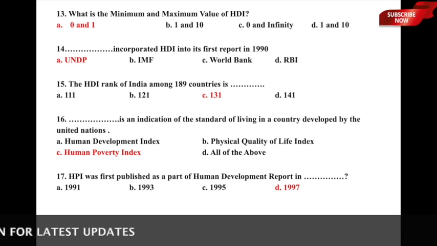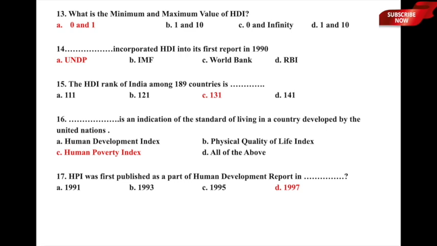Let us now move to the next one. Dash is an indication of the standard of living in a country, developed by the United Nations. What gives you an indication of the standard of living in a country? And this concept is developed by the United Nations. Whether it is A, Human Development Index, B, Physical Quality of Life Index, C, Human Poverty Index, or D, all of the above. So here the Human Poverty Index, or HPI, is an indication of the standard of living in a country developed by the United Nations, and therefore option C, Human Poverty Index, or HPI, is the correct answer to this particular question. Very important concept.